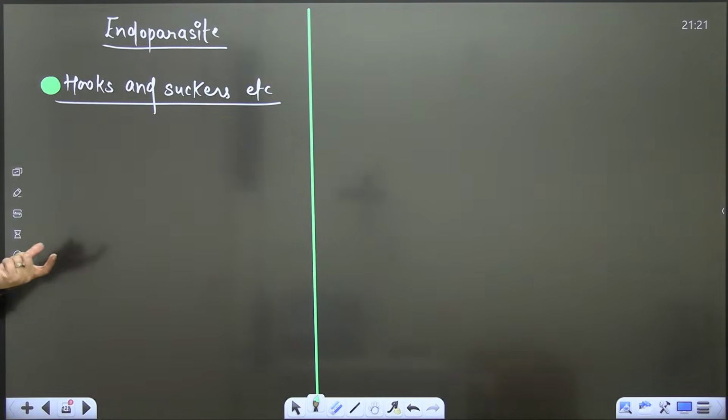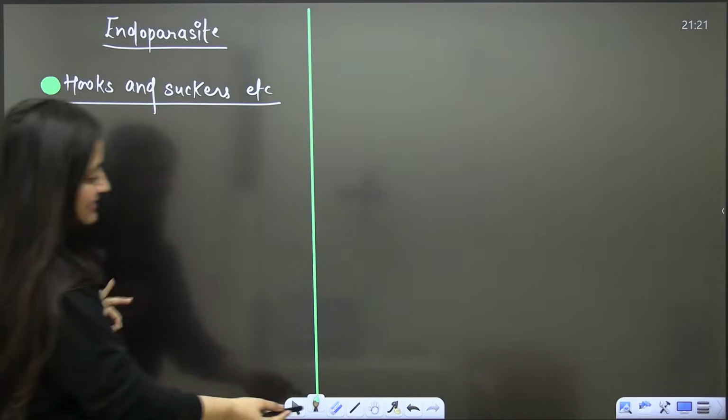So what are we talking about? We are talking about the endoparasites. They have hooks and suckers which help them attach to the cells of the host. These things are present in their parasitic form.